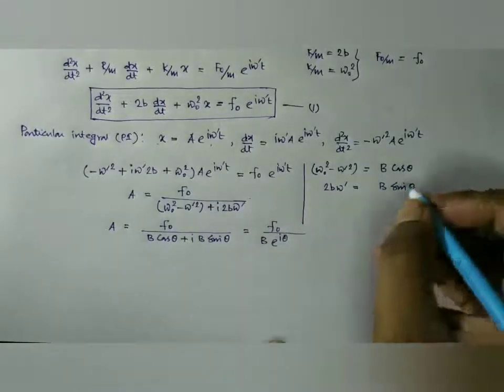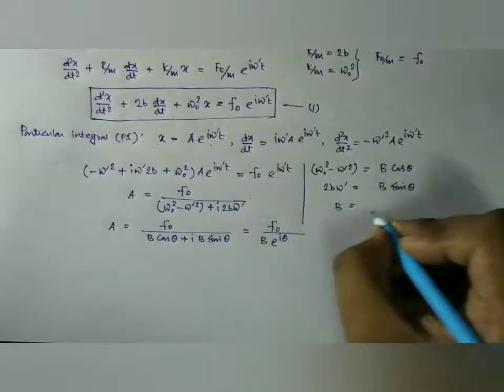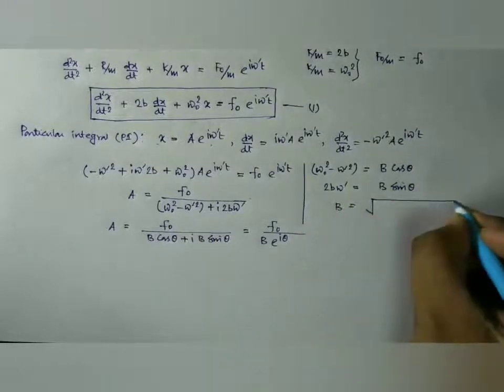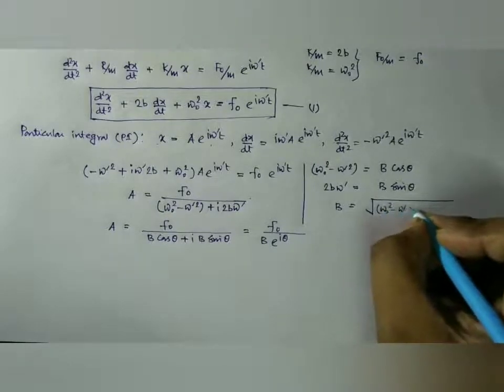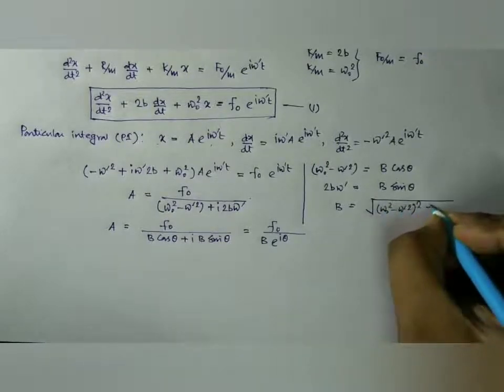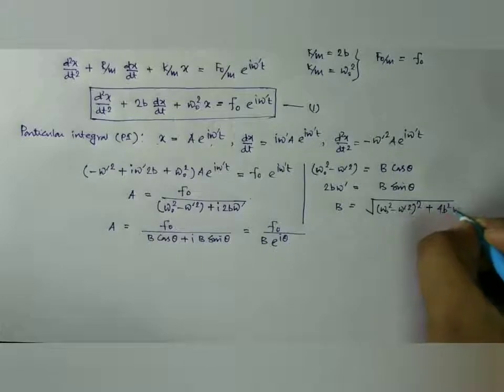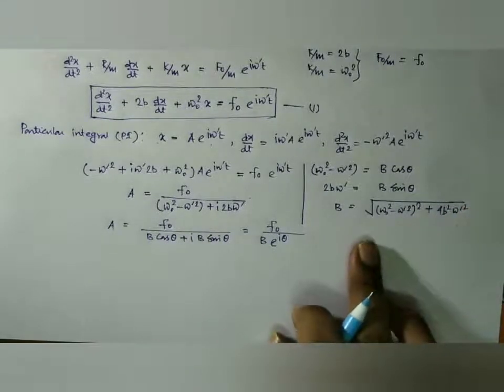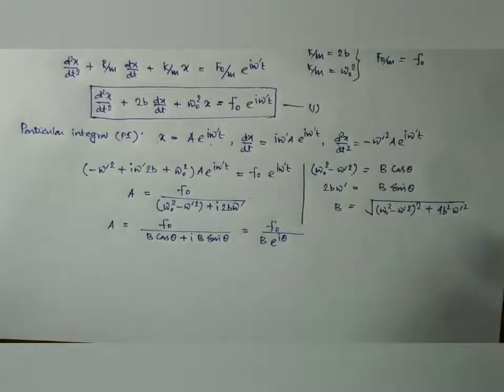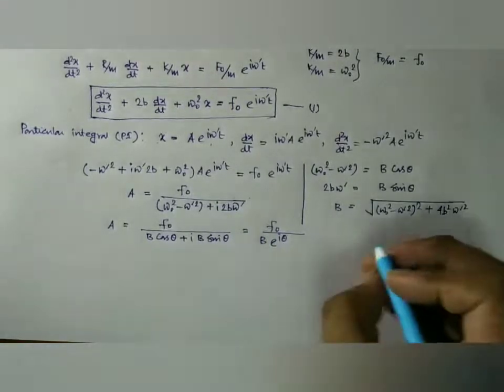Here B can be obtained by squaring and adding. It is the root over of omega naught square minus omega prime square whole square plus 4b square omega prime square. So the value of B is obtained. Now what will be the value of x?